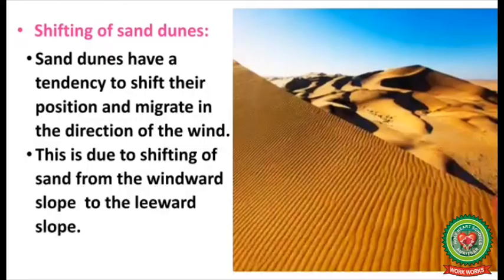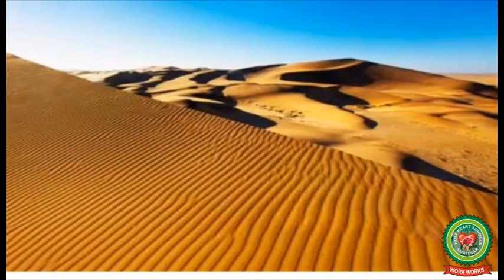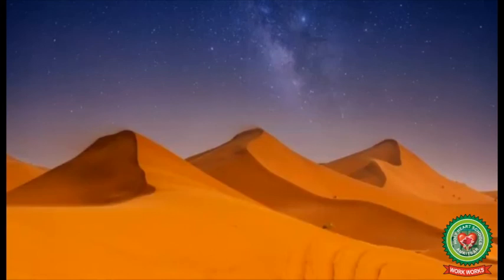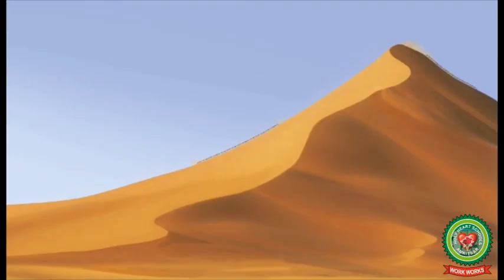Shifting of sand dunes. The height of the sand dunes varies from a few meters to about 150 meters. In some deserts, they have been noticed as high as 300 meters. For example, in the Sahara Desert in Egypt, their length varies from 3 km to 150 km.